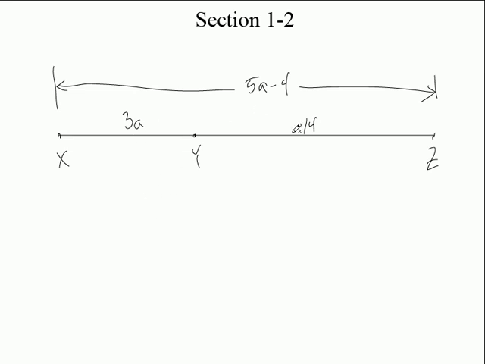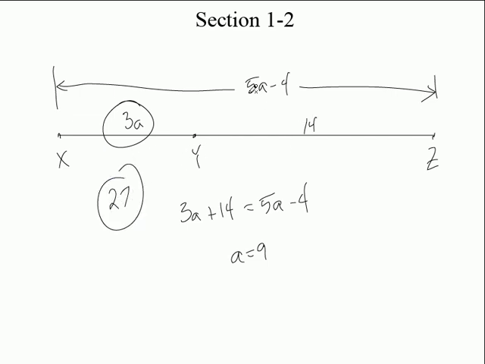So if Y is in between, what do we do? We take the two segments, add them up, and it equals the whole thing. Watch, let's do this real quick. 3A plus 14 equals 5A minus 4, and now you just solve for A. You can do the math, and you get 9. So A is equal to 9. If you wanted to, what's XY equal to then? It's 27, isn't it? And I can figure out everything else. 27 and 14 would be the whole thing. That's basically what you're going to do. Okay?